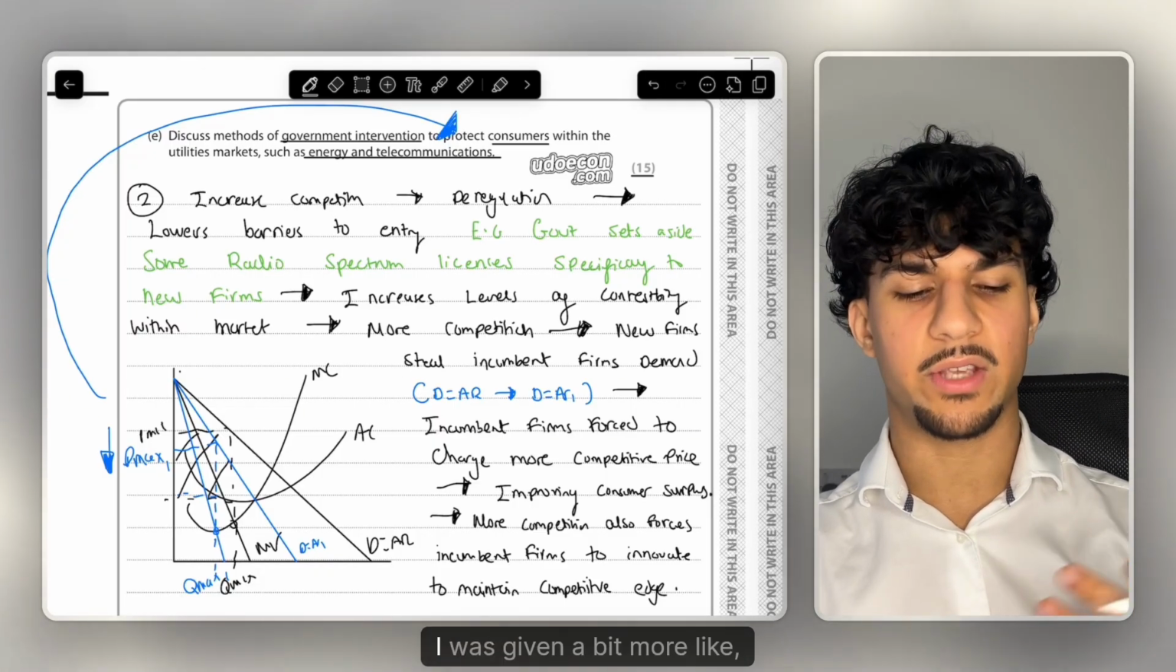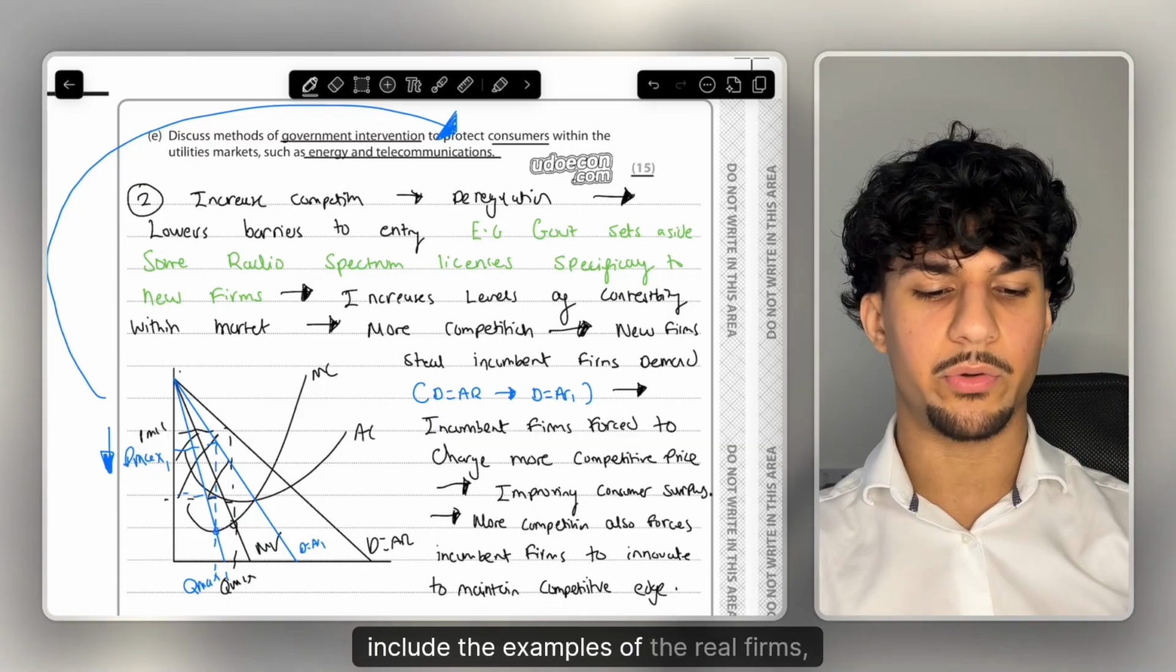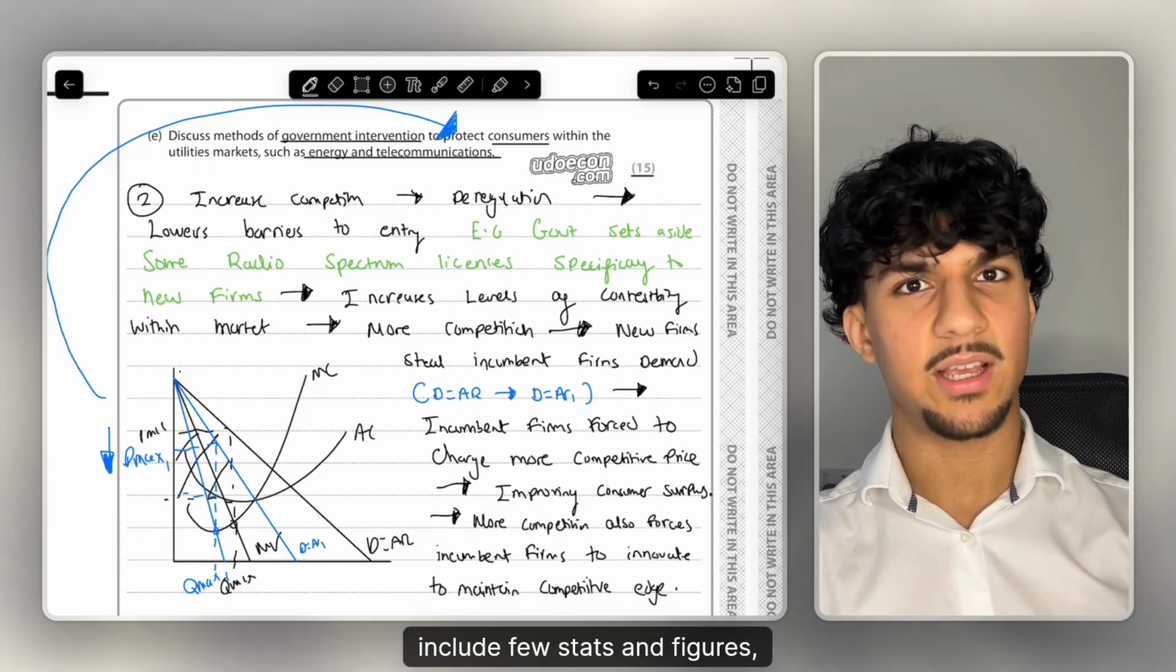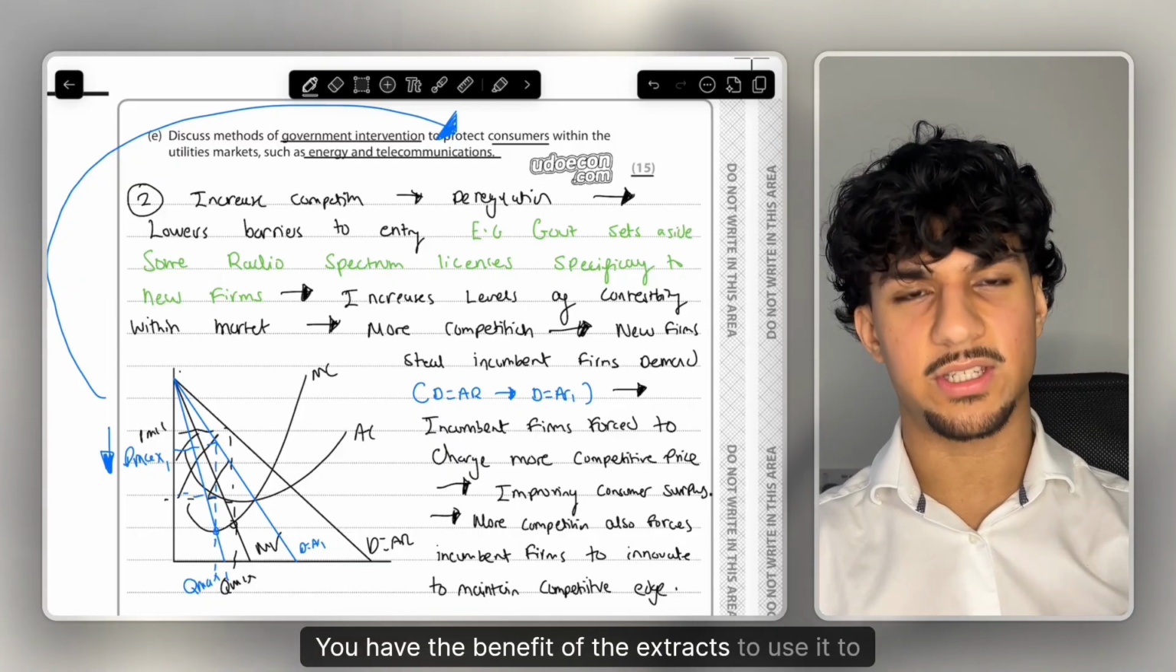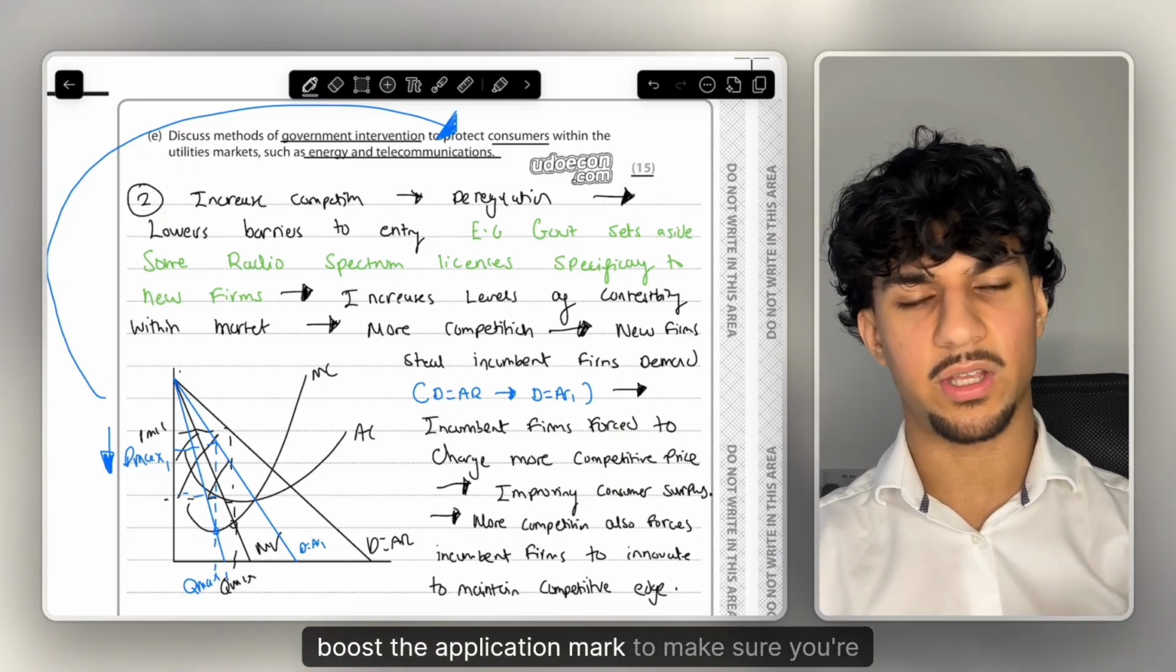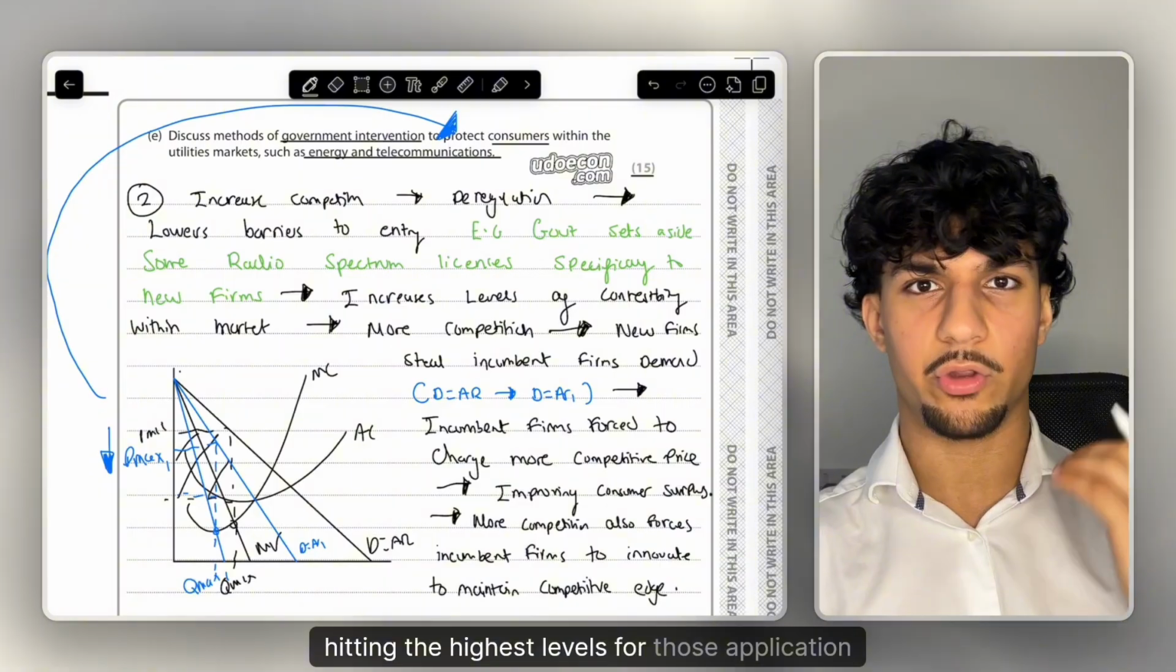Of course, when I was speaking, I was giving examples of real firms, including a few stats and figures, and using the extracts. Of course, it's a 50-mark question. You have the benefit of the extracts to use to boost that application mark, to make sure you're hitting the highest levels for those application marks.